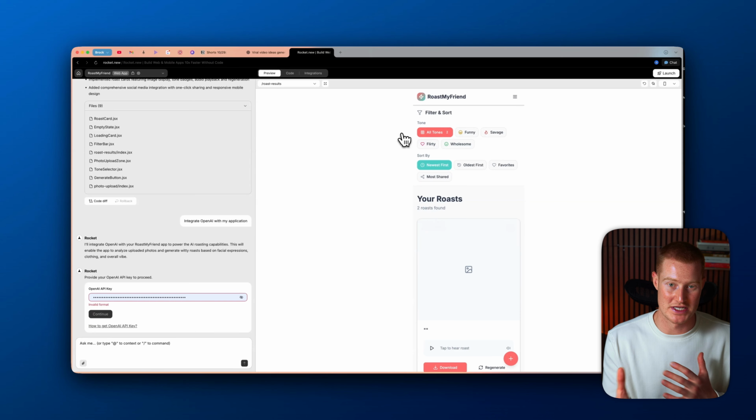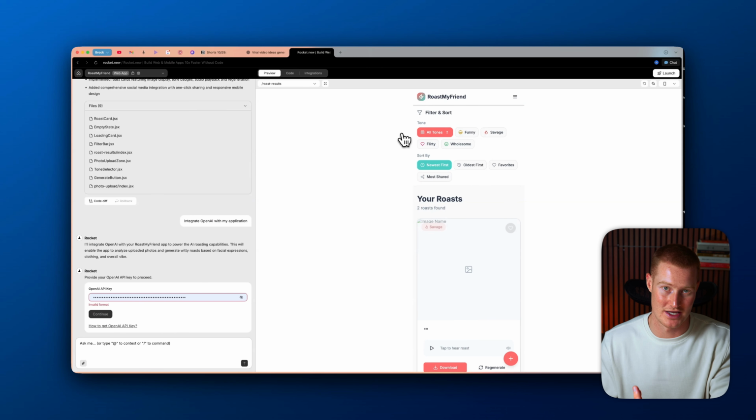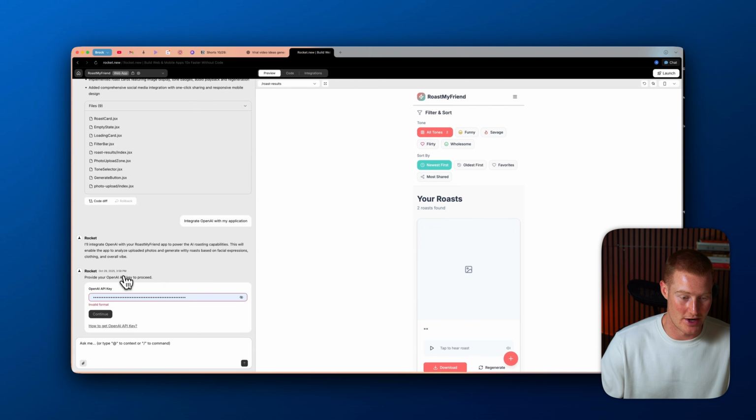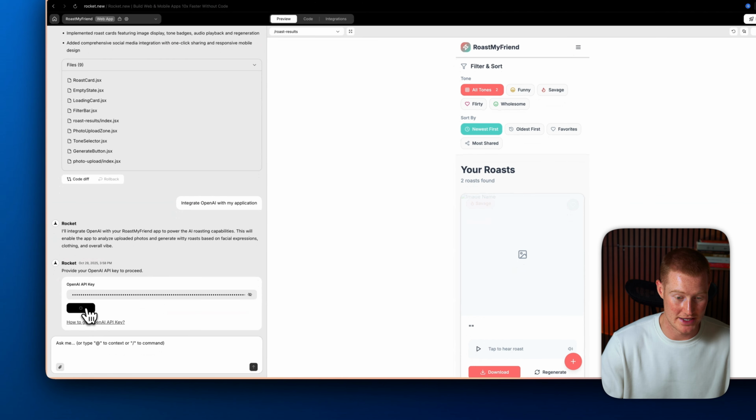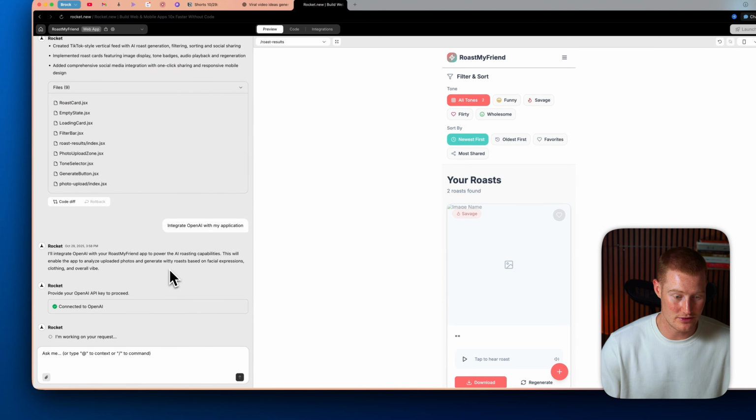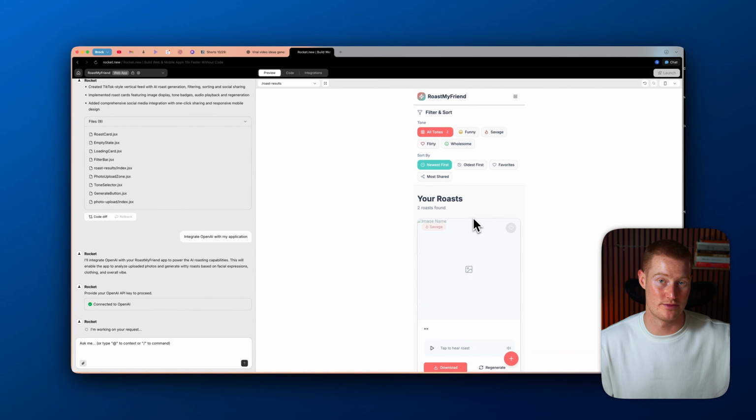We are probably gonna tailor this app towards mobile users because this is gonna be easier for us to actually create viral videos about if it's on a mobile phone instead of just like a computer app. All right, so it's asking for my OpenAI API key. So let me go ahead and grab that now, enter in API key, click continue. And now it looks like our OpenAI integration should be working properly.